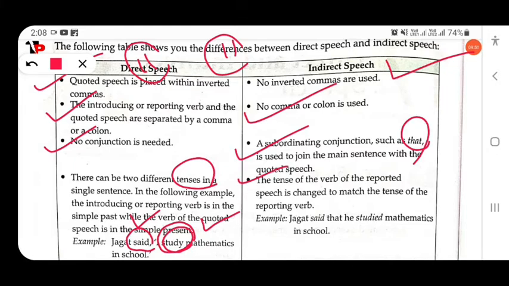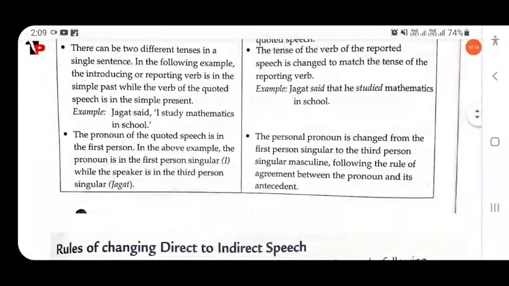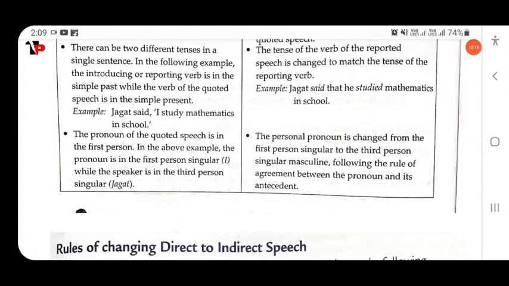The tense of the verb of the reported speech is changed to match the tense of the reporting verb. As simple past is used in the reporting verb, we also use simple past in the reported speech. So these are the differences between direct and indirect speech. The pronoun is also changed. For example, Jagat said I, and here I changes into he. Changes in pronouns also happen.